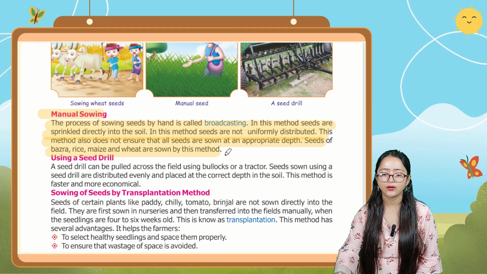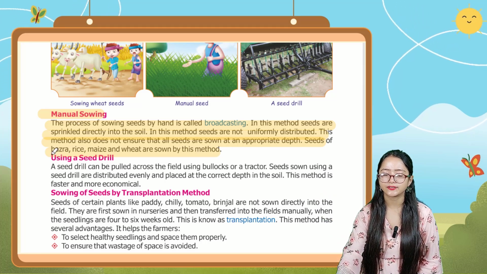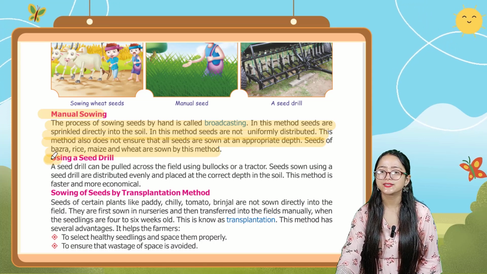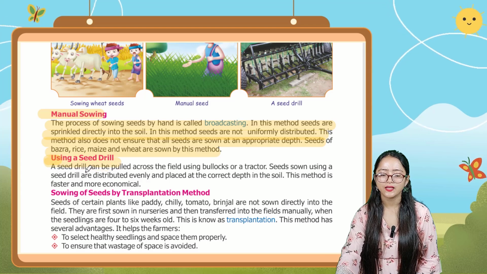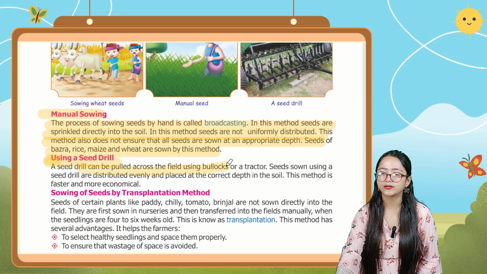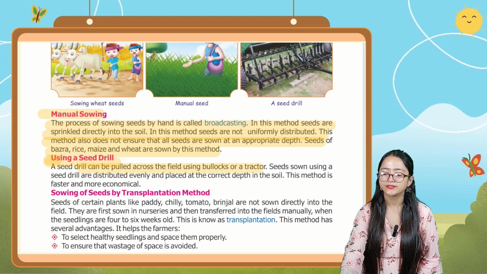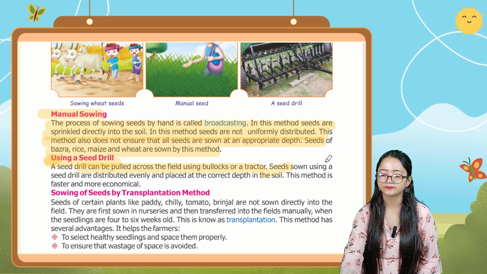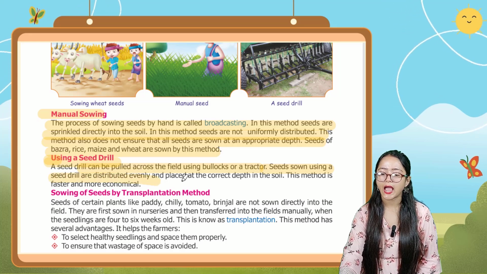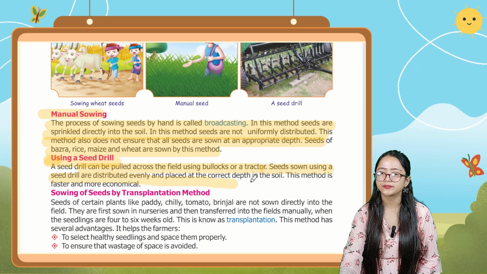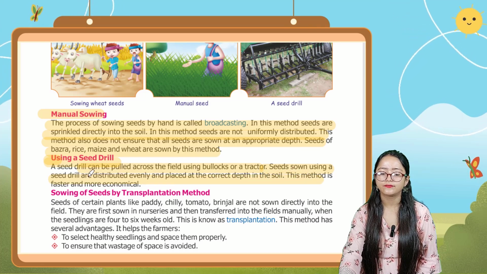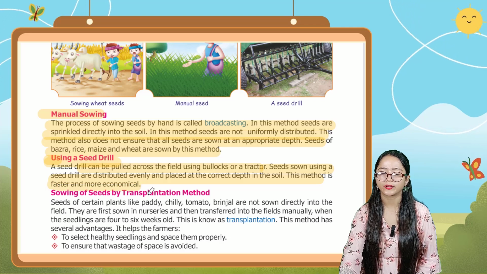Now next one is using a seed drill. A seed drill can be pulled across the field using bullocks or a tractor. Seeds sown using a seed drill are distributed evenly and placed at the correct depth in the soil. This method is faster and more economical.